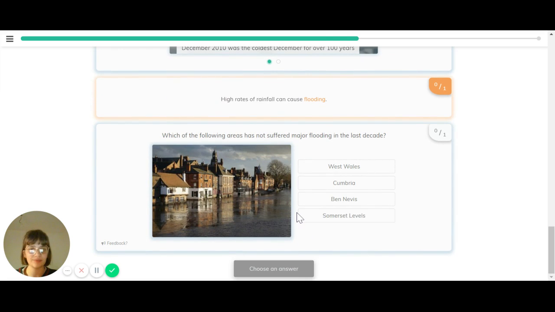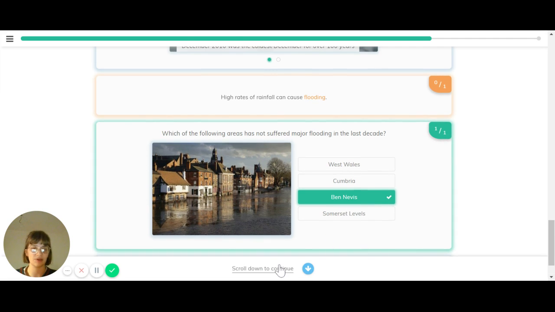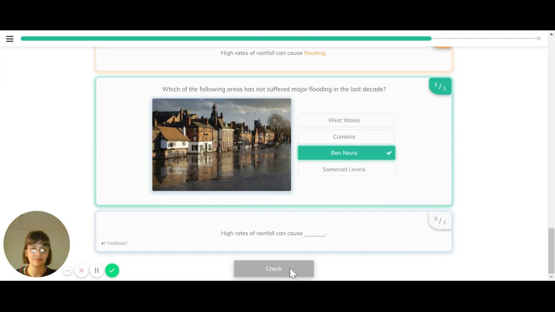And another quick recap question: which of the following areas has not suffered major flooding in the last decade? The options we have are West Wales, Cumbria, Ben Nevis and the Somerset levels. Well, the Somerset levels, Cumbria and West Wales have all experienced major flooding, but Ben Nevis is a very high area and has not experienced major flooding. High rates of rainfall can cause flooding.